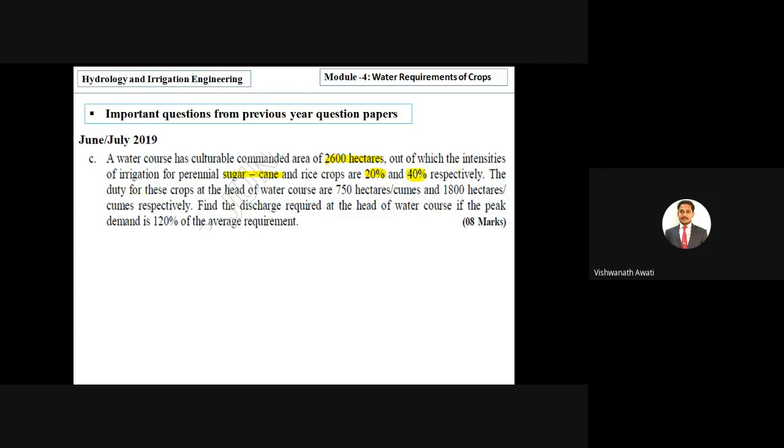So the duty for these crops at the head of the water course are, they have given for sugarcane 750 hectares per cumec and for rice 1800 hectares per cumec respectively. Then we have to find the discharge required at the head of the water course if peak demand is 120% of the average requirement, right? Same which we solved, right?